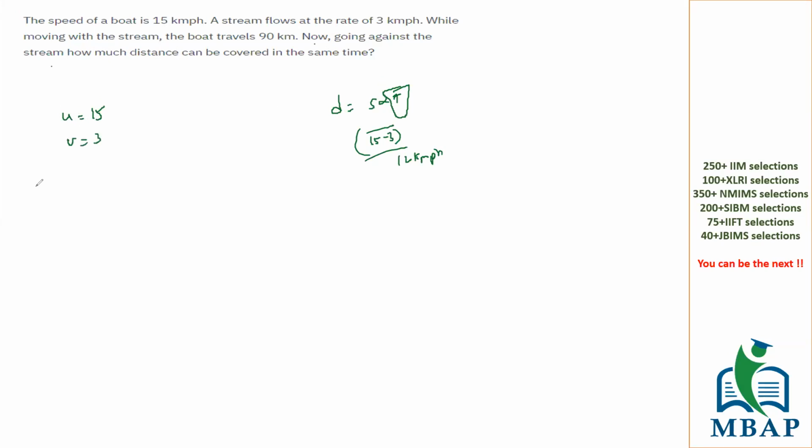When you go along with the stream, the effective speed will be u plus v, so it's going to be 18. So my speed is 18, right? My distance is 90, right? So time availability is 90 upon 18, which is 5, since 18 fives are 90. So my effective time is 5 hours. And my answer will be 12 fives are 60 kilometers. Is this clear to you guys? Everyone?